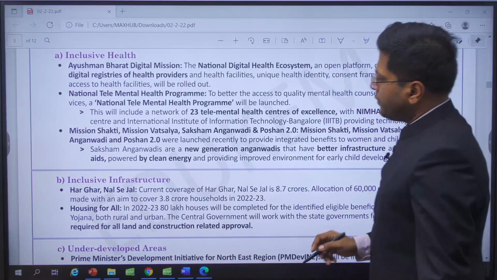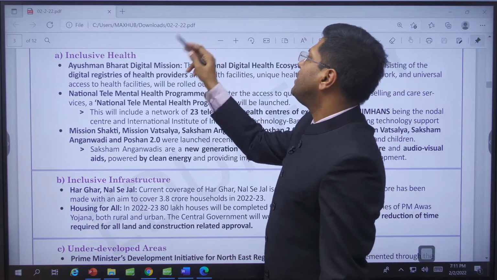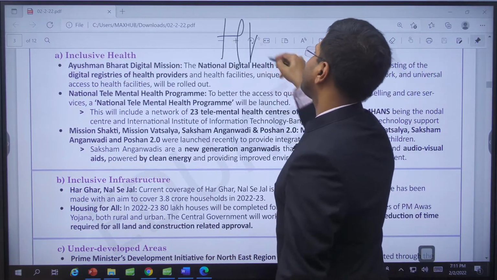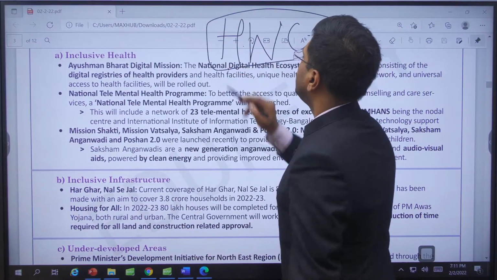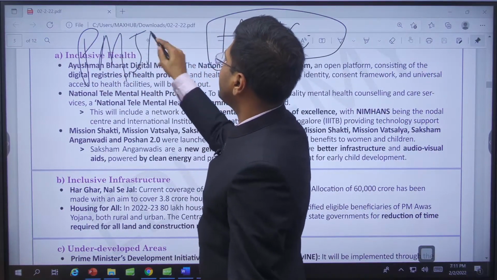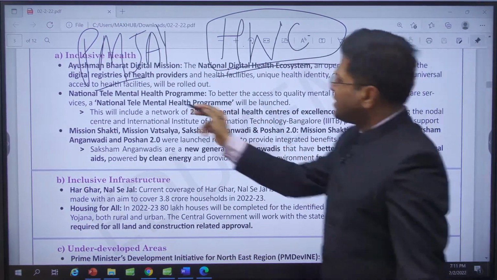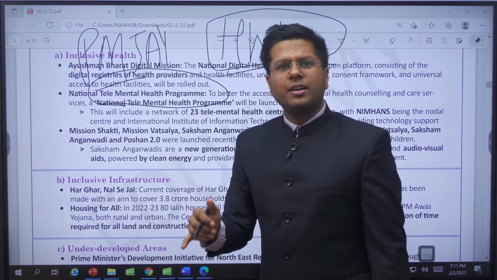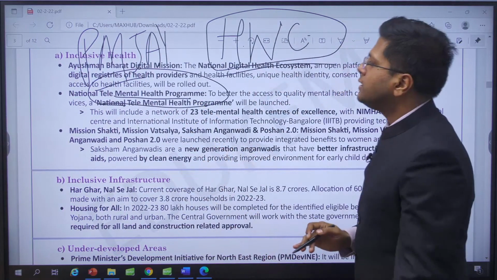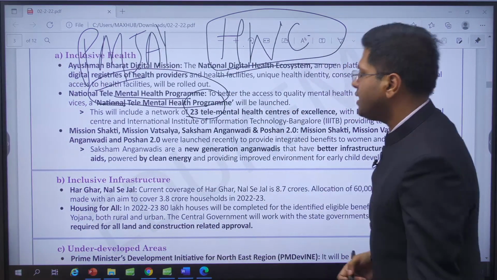Inclusive health. Okay. So we have spent a decent amount on health already, right? They will be revamping the health structure. For example, if you remember the mass level insurance scheme, health and wellness centers, revamping of all of them, 1.5 lakh of them. What about the Jan Arogya Yojana, Prime Minister's Jan Arogya Yojana? So these are other areas of focus. Telemental health program. So for the first time we are also focusing on telemental health programs because of the side effects of the pandemic. So around 23 of them will be created, right? Like call centers, and you can seek aid from them.